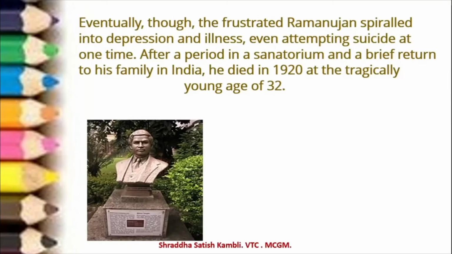So after a brief period in a sanatorium, a kind of hospital or care center, he came back to India and he died at the age of 32. That is in the year 1920. He was born, we saw, in 1887, and in 1920 he died when he was just 32 years of age. So just imagine if he had lived longer, maybe to 60 or 65, how much more he would have contributed to the field of mathematics. But tragically, unfortunately, that did not happen.